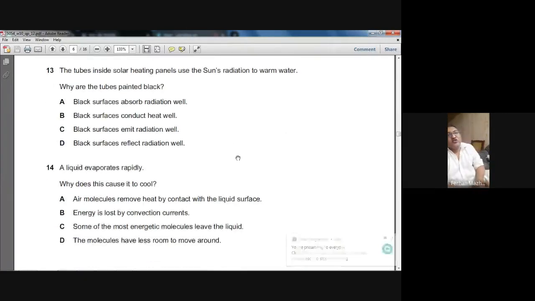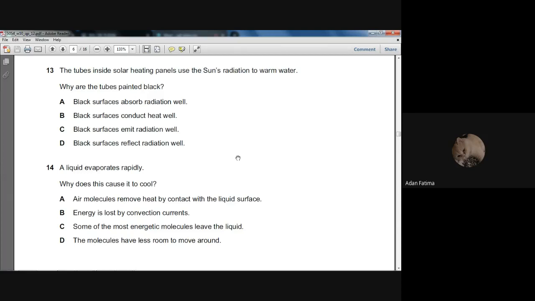Question number 13 is on the topic of heat, the winter 2010 paper. The variant is 1-2. The tubes inside solar heating panels use the sun's radiation to warm water. Why are the tubes painted black? Because black is a very good absorber of the infrared radiation. So what's the choice? A. Black surfaces absorb radiation well. So A is the choice for question number 13.